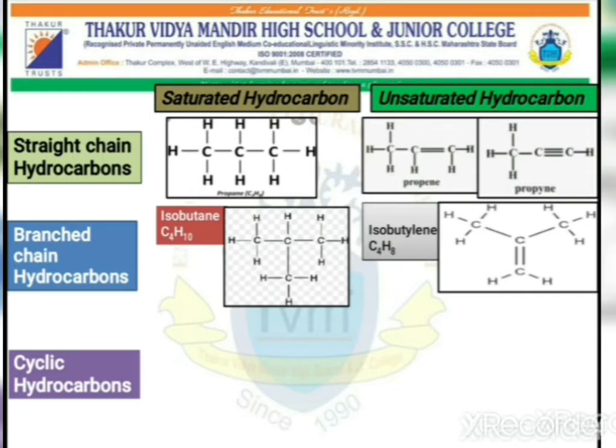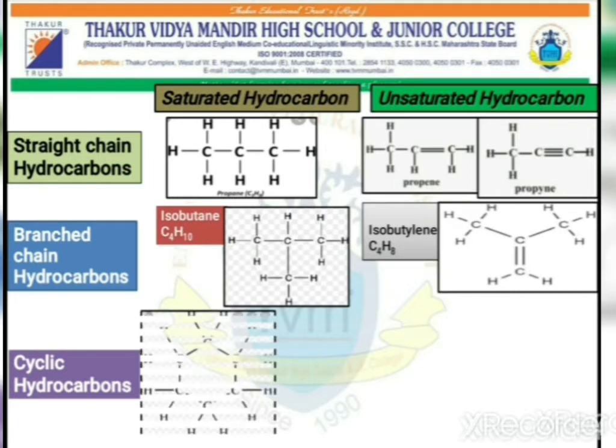And to form this double bond, 2 hydrogen atoms are removed. Since 2 hydrogen atoms are removed, the formula has turned to C4H8. Such hydrocarbons which contain a double bond are called unsaturated hydrocarbons.